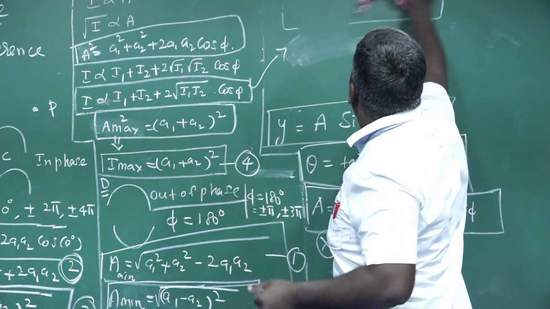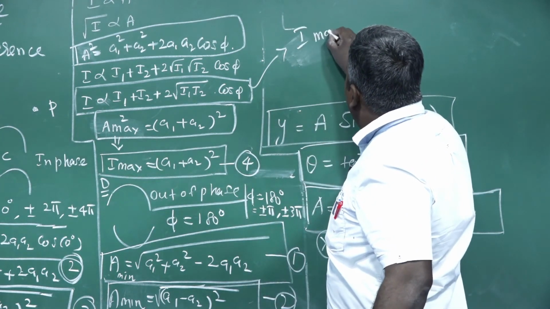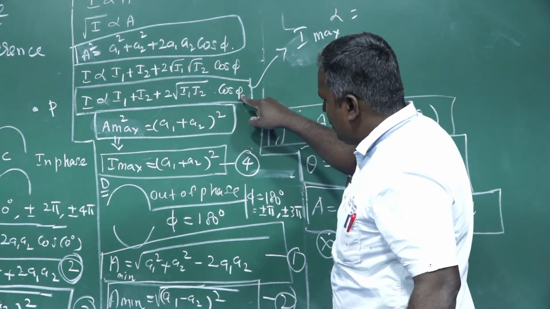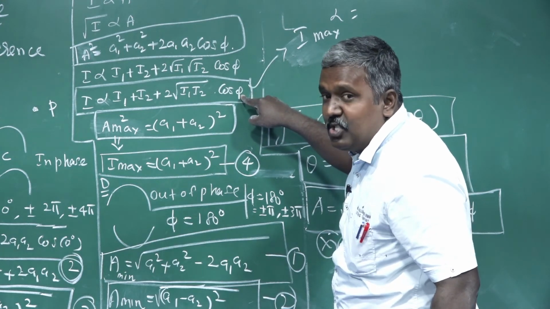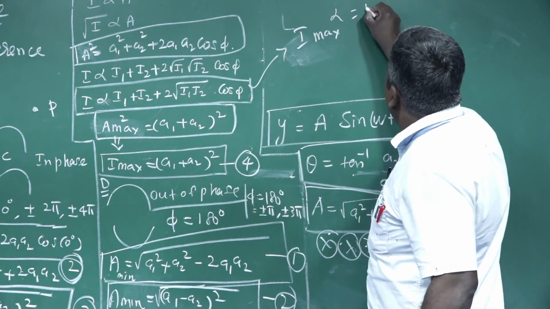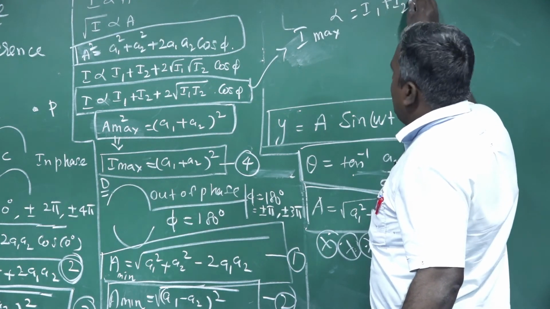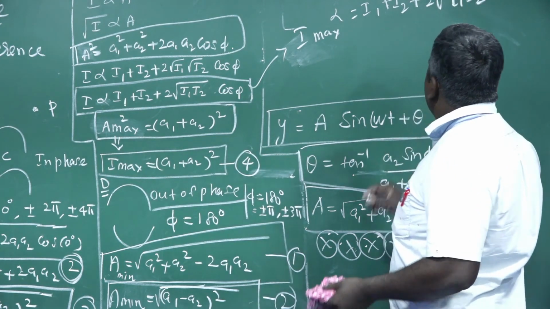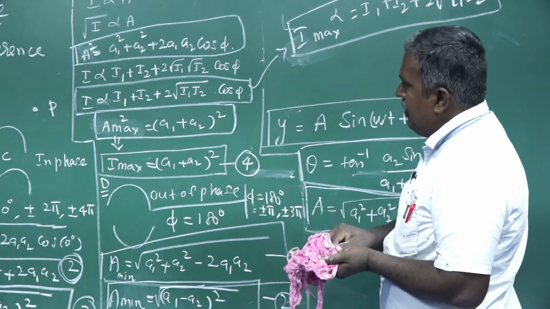How? Listen here. I maximum is proportional to, or equal to, no problem. Both are in phase, the angle is 0 degree, so cos 0 is 1. So I1 plus I2 plus root of 2 I1 I2. That's all, I maximum.